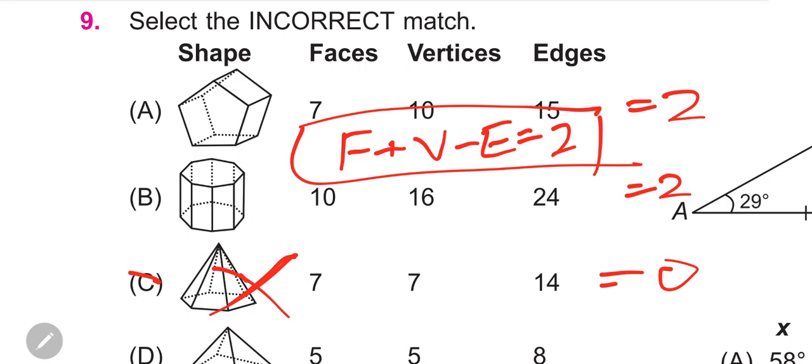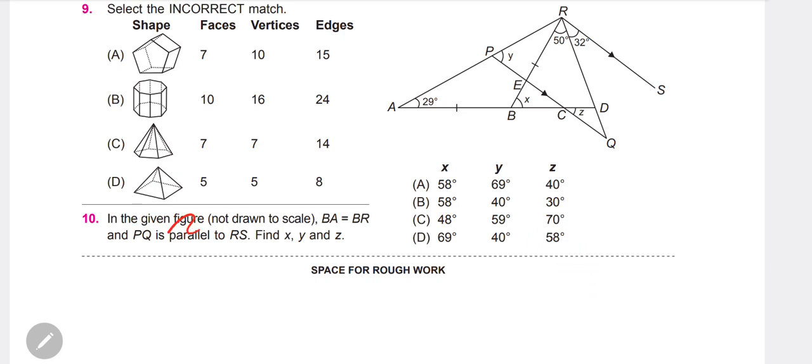Okay, now move to the next question. In question number 10 we have a diagram where BA is equal to BR, and PQ is parallel to, okay, we need to find x, y, z. So this must be 29, because it makes an isosceles triangle.